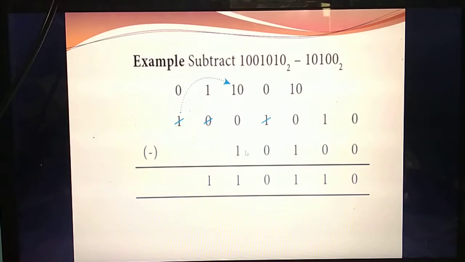Next, again, 0 minus 1. So you should borrow the number from the previous. So the previous number is also 0. Okay, so if the previous number is 0, you should borrow from the number before that. What's the previous number then? 1. So now this value of 1 becomes 0. Here the value becomes 1. So you are borrowing from here. Okay. Now subtract it, 0 minus 1. The answer is 1. So you are borrowing from here, isn't it? So the answer is 1.